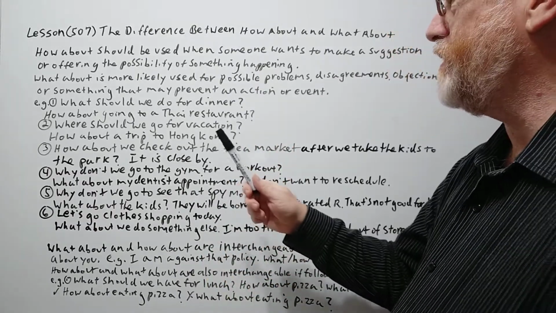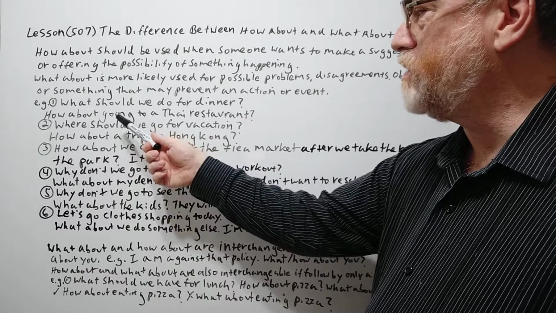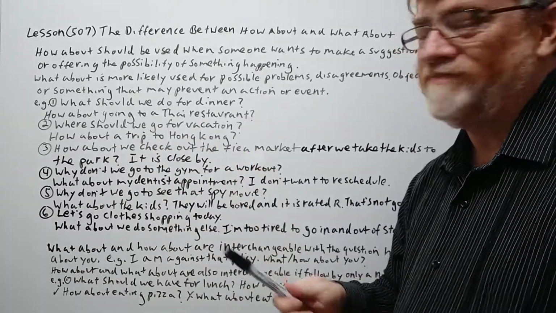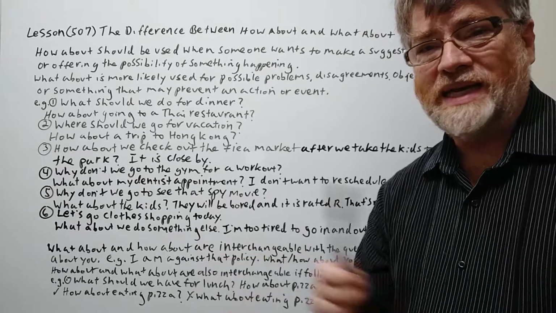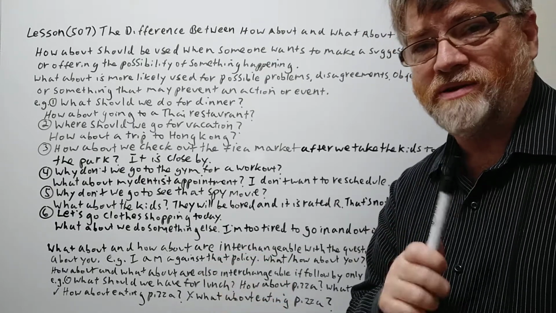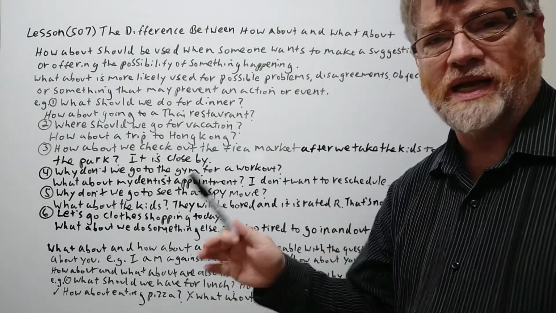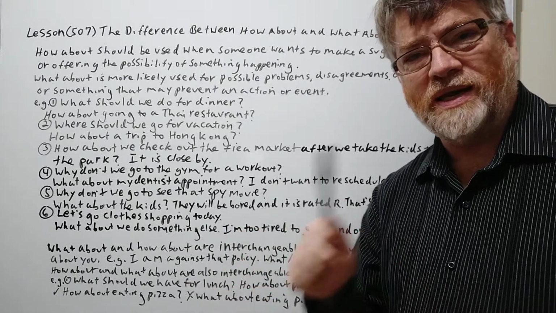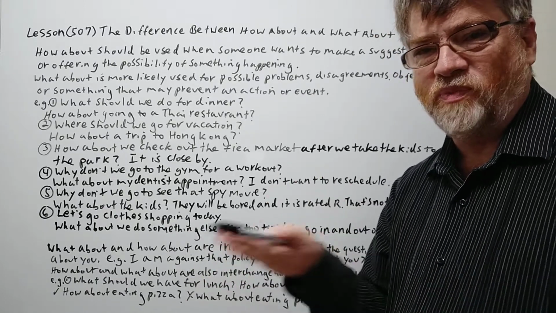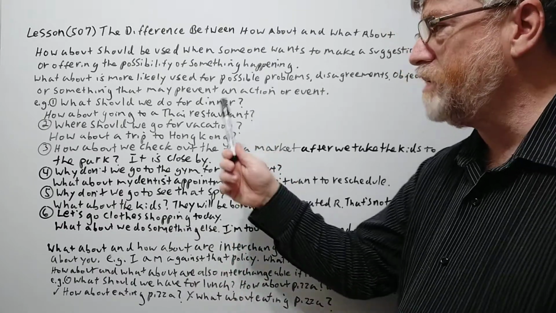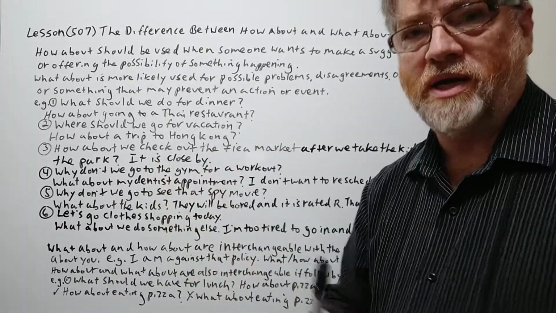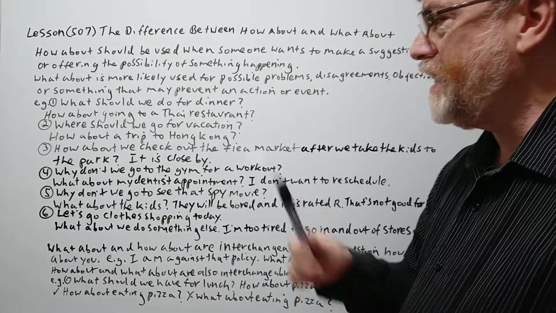So, like up here, when we say, how about going to a Thai restaurant? I could definitely hear some Americans say, what about going to a Thai restaurant? In the same sense. So you will hear this a lot. Now, a lot of people say it's technically wrong. I think in American English, we almost use it more interchangeably. But technically, we should be saying, how about here, because this is a suggestion.